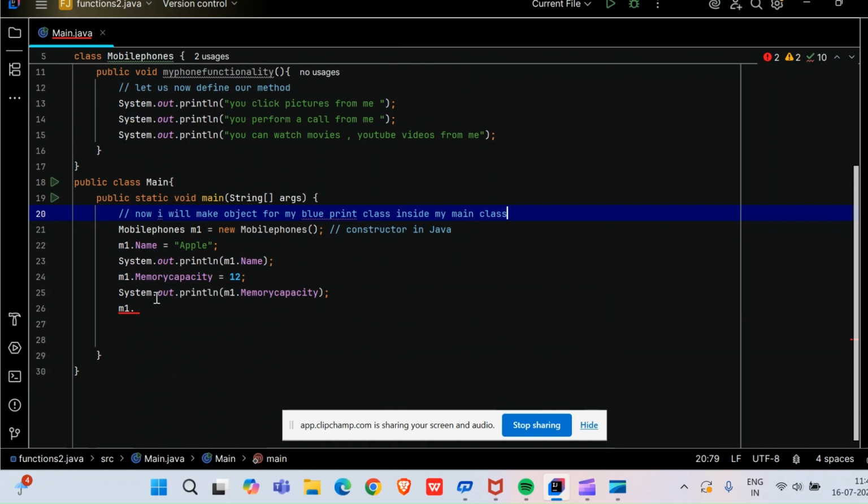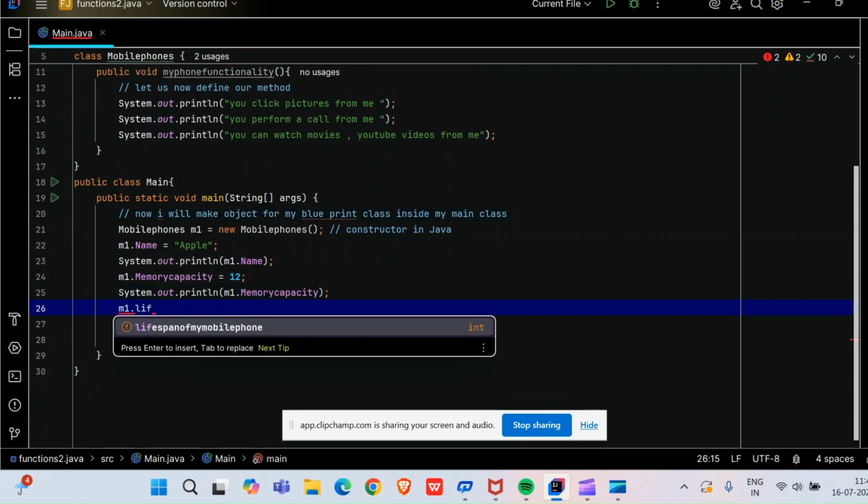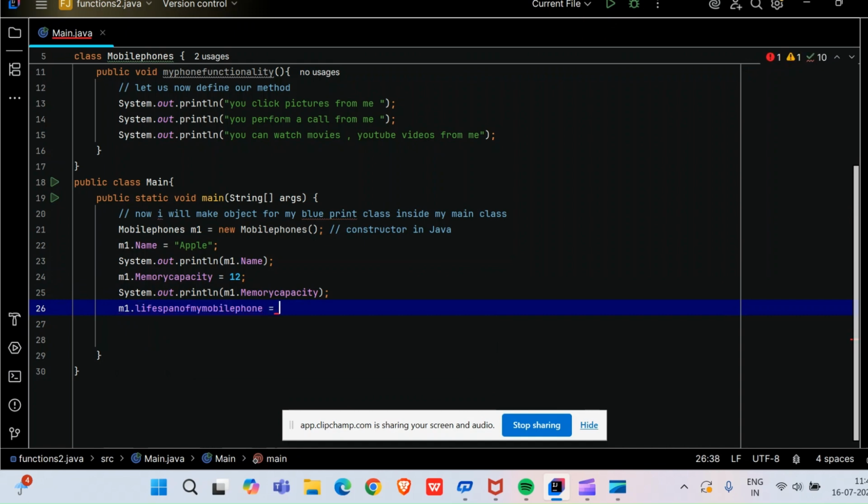What is the lifespan of a mobile phone? Well, the lifespan of a mobile phone, if you are using it perfectly, can be 12 years. Okay, let's say 12 years. Let it be 12 only, right?